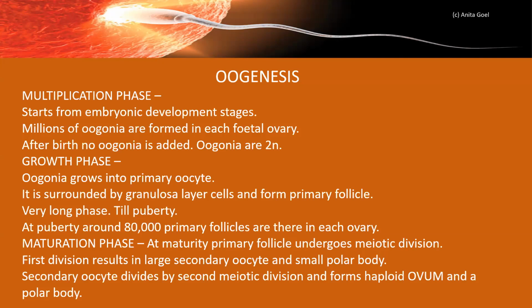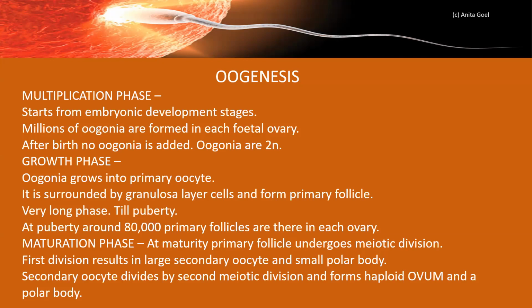Now, primary follicle is a very, very long phase. When a baby girl is born, the ovary is having many primary follicles. A number of follicles degenerate at the time of birth, and this process is known as follicular atresia.